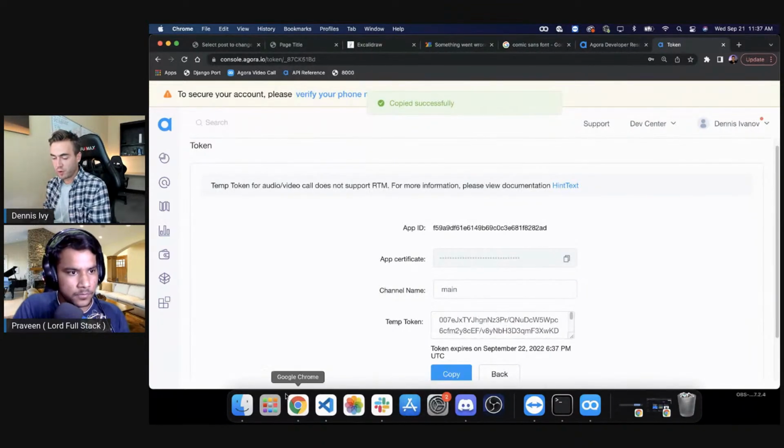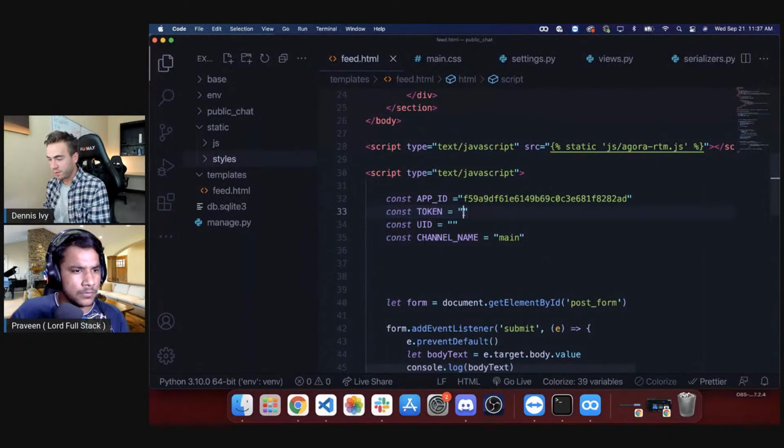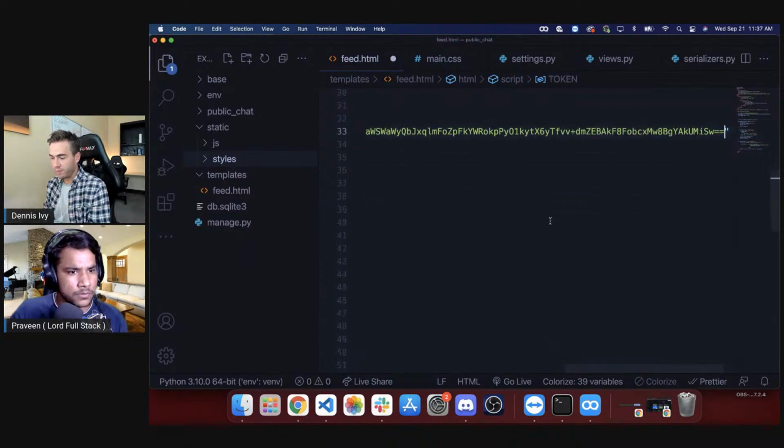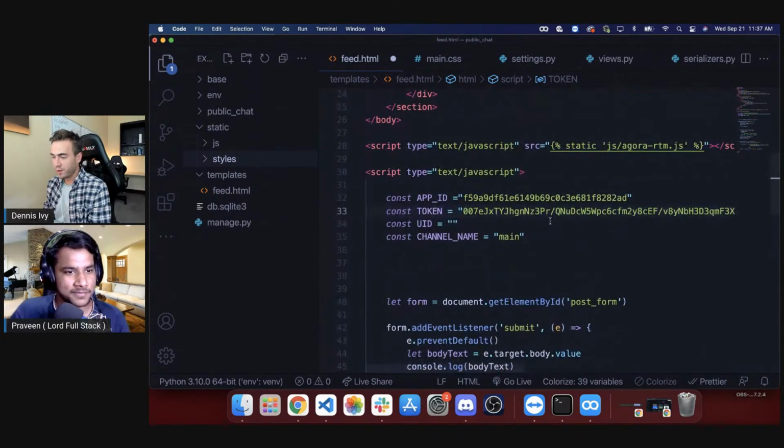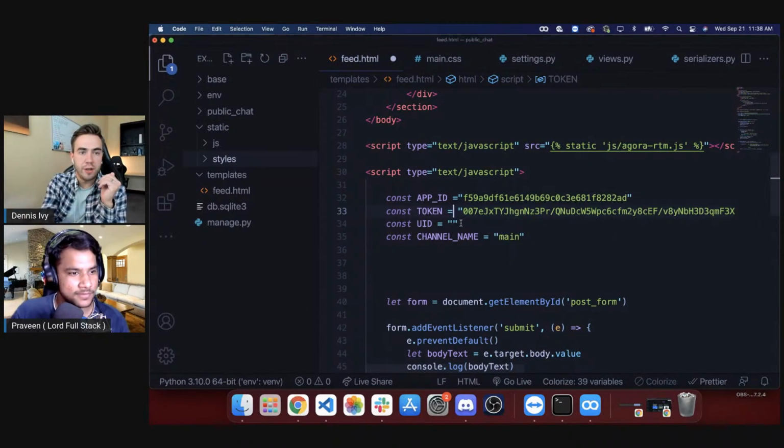So we're just going to take that token. Again, I'm going to delete all this really quick. So we have our information. So you shouldn't be able to see that entire token name anyways. So we have the token. And then for the UID, there is actually a method here that I'm going to use to actually generate that. So give me 1 second.